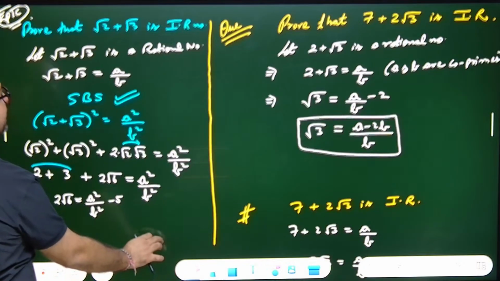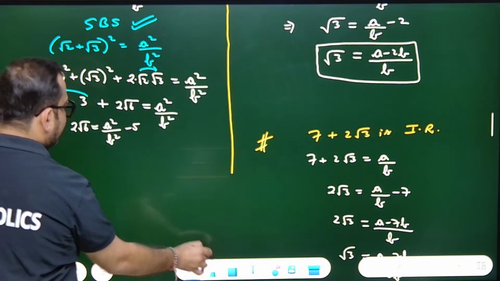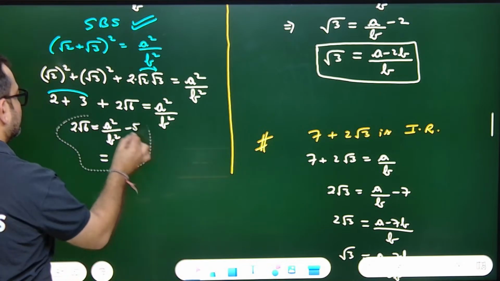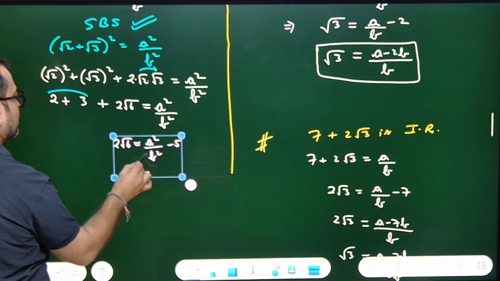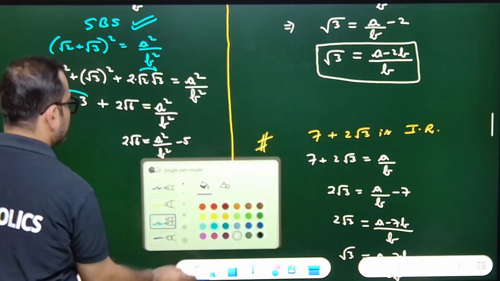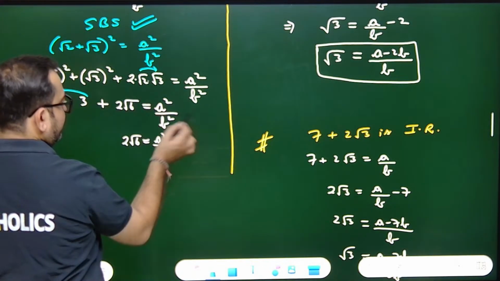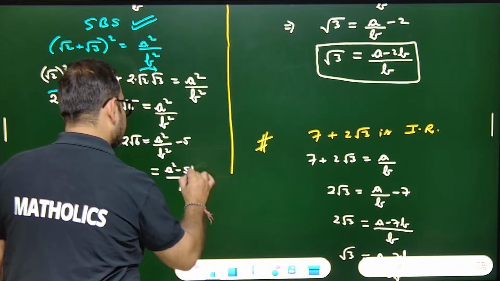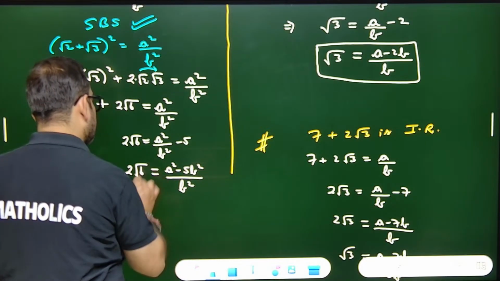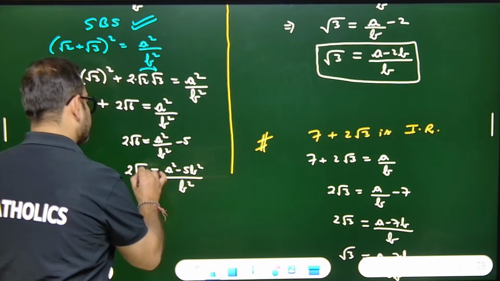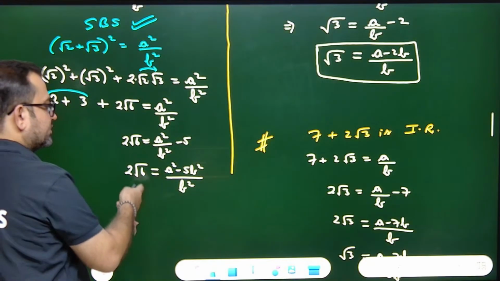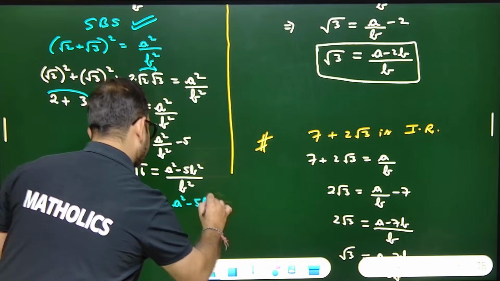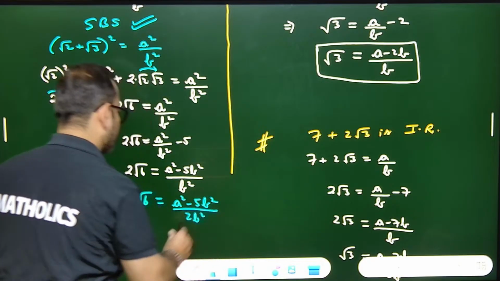Right? Clear? If we take the LCM over here, it will be what? 2 root 6, and 5 goes there. So the LCM is b square, and the upper side will be a square minus 5b square, that equals 2 root 6. What was the logic? Just to have a single root on one side. So I'll write root 6 equals a square minus 5b square upon 2b square.